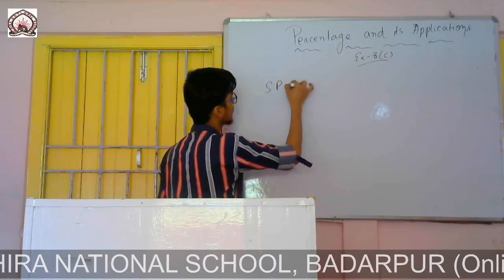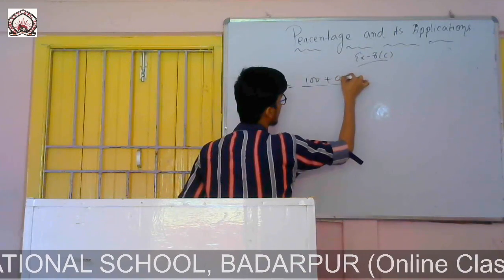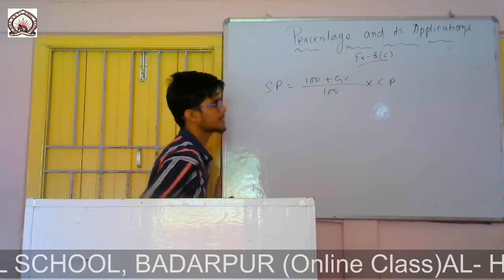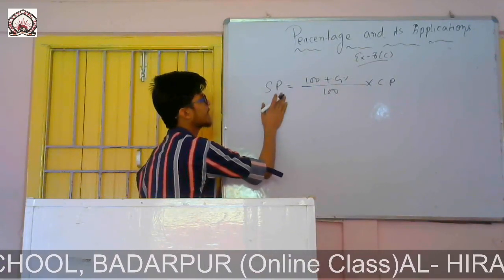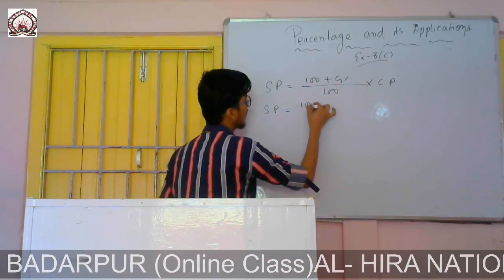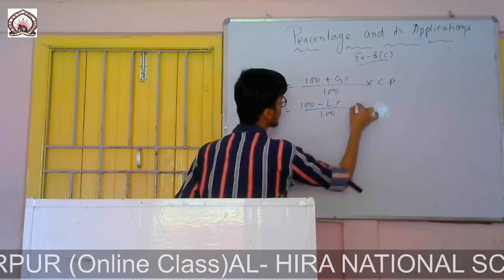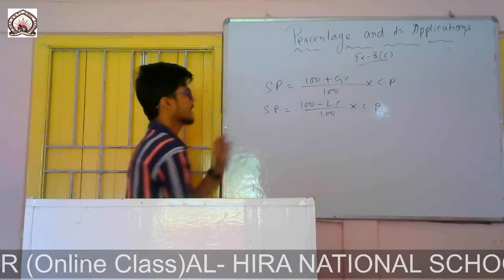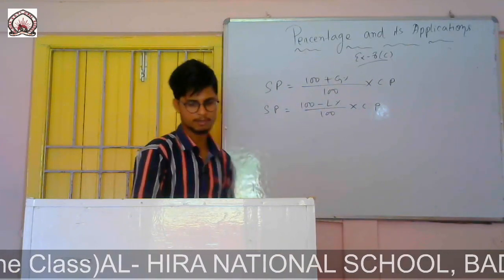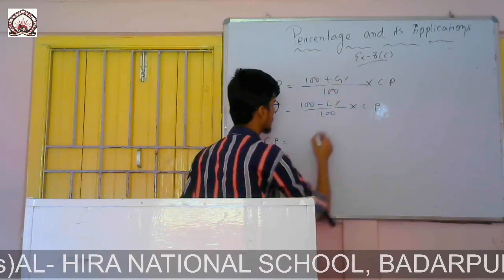If you want to find SP and gain is given, so simply you write SP equals to 100 plus gain percent by 100 into CP. If gain percent is given, and CP also given, then you can use this formula. If loss is given, then in place of plus there will be minus loss percent by 100 into CP. In case of cost price, if the question is to find the cost price, then it will be just the reverse of this one.